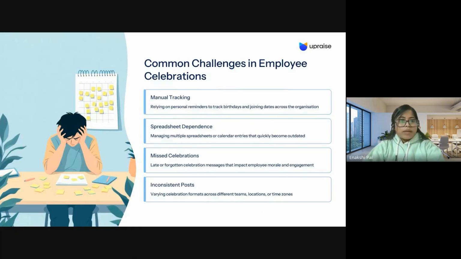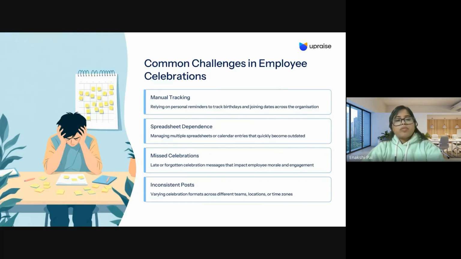People join, people leave, they move between teams or change locations, and keeping everything updated becomes a very big task on its own. Because of this, celebrations sometimes go out late, or maybe do not go out at all. It is never intentional, but missing these moments can affect employee morale.